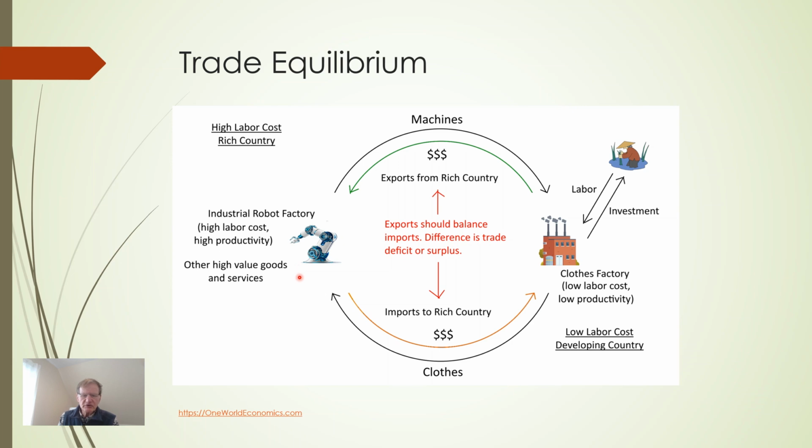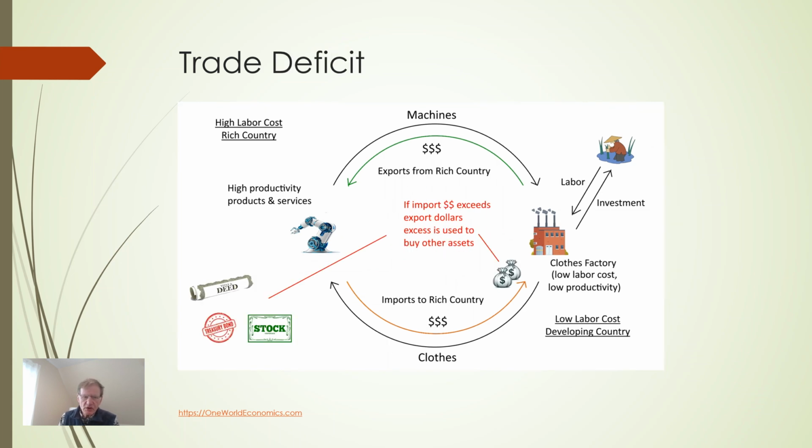In the last chart, we didn't discuss the flows of cash between the two countries. For most countries, the value of imports has to equal the value of exports. Any difference is made up by incurring debt or selling assets. We saw that the US exported $3 trillion in 2023. That's our exports. But we imported 3.8 trillion, so we ran an 800 billion trade deficit.